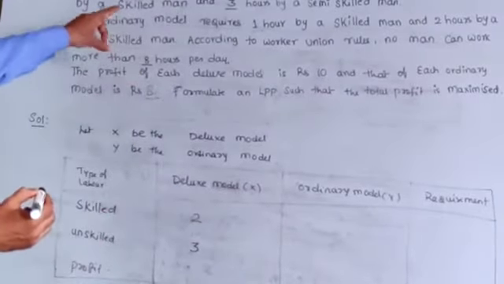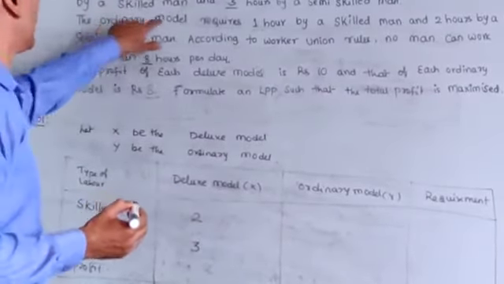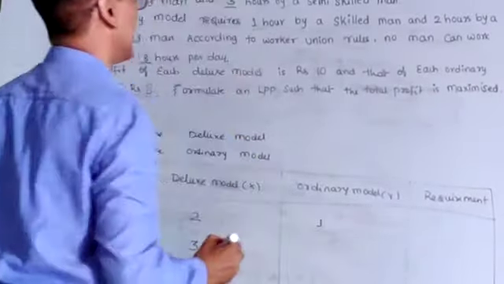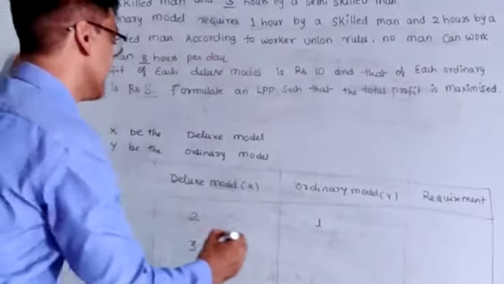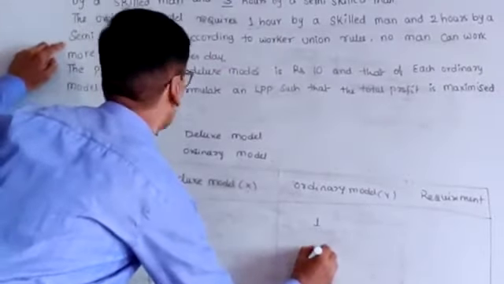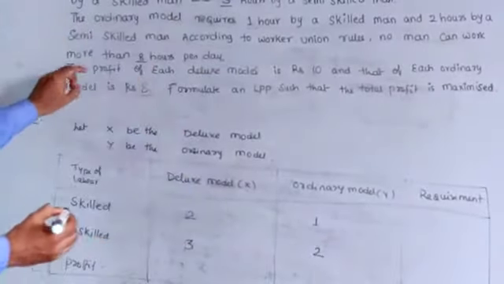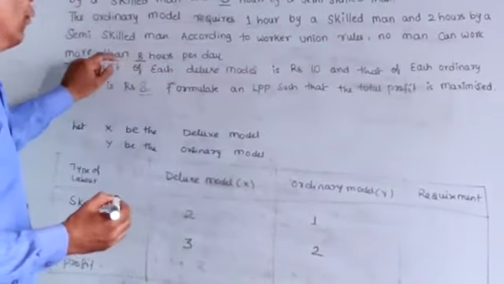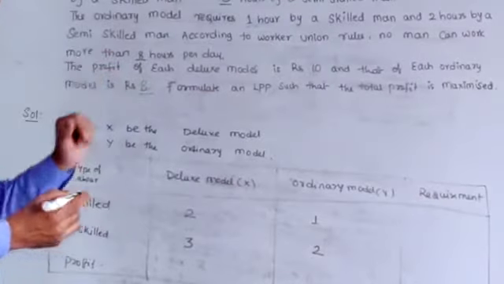Then, once again, the ordinary model requires 1 hour by skilled and 2 hours by semi-skilled. Then, according to worker union rules, no man can work more than 8 hours per day.